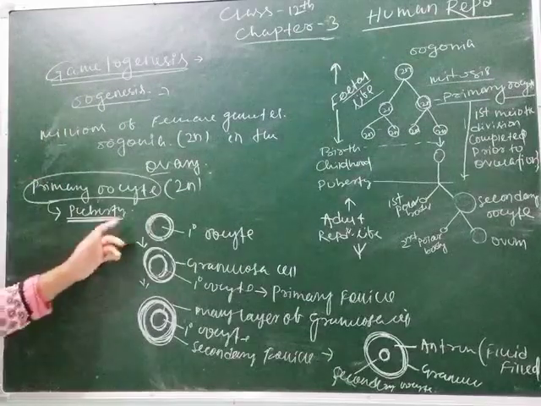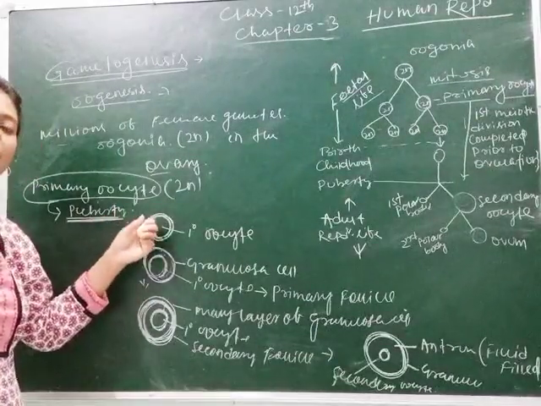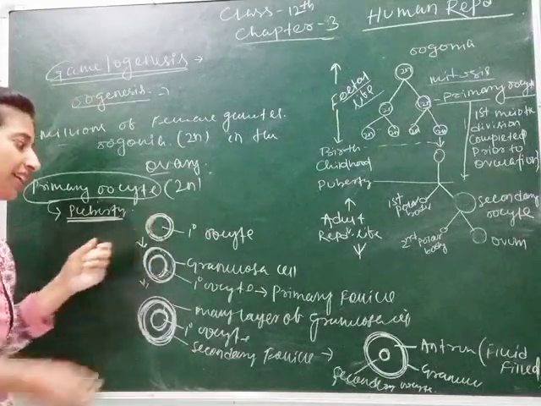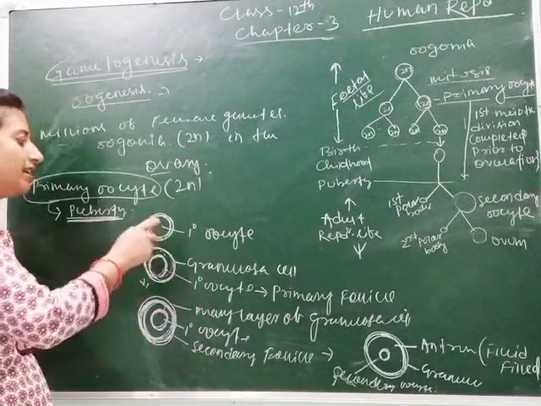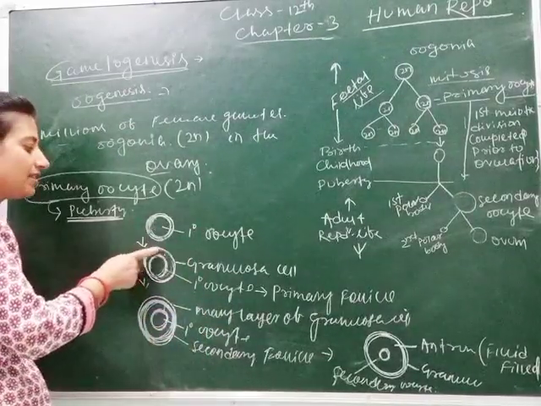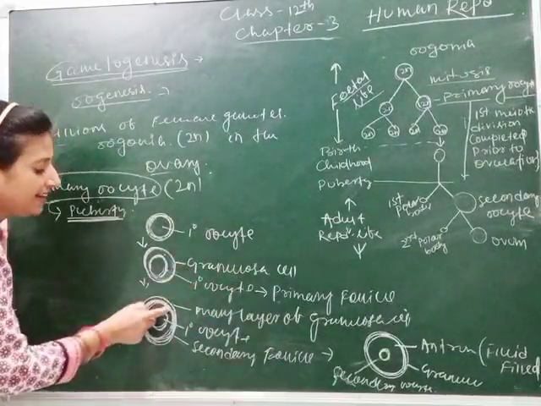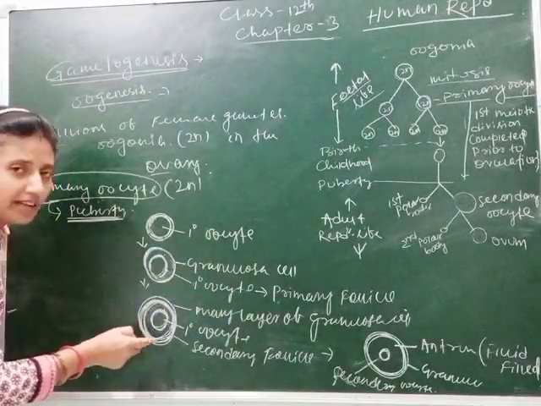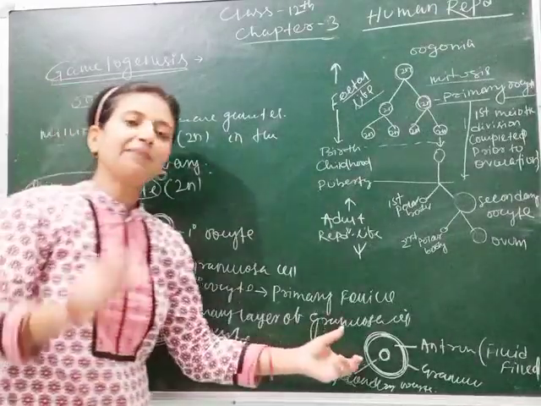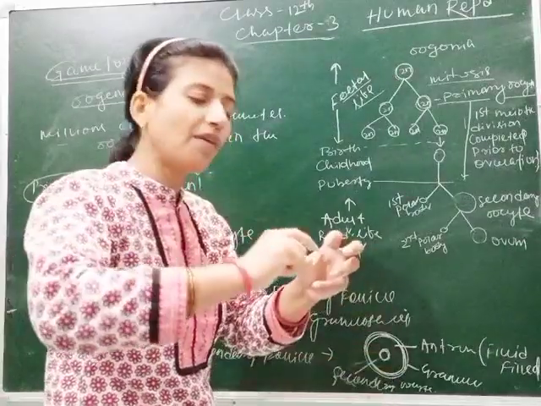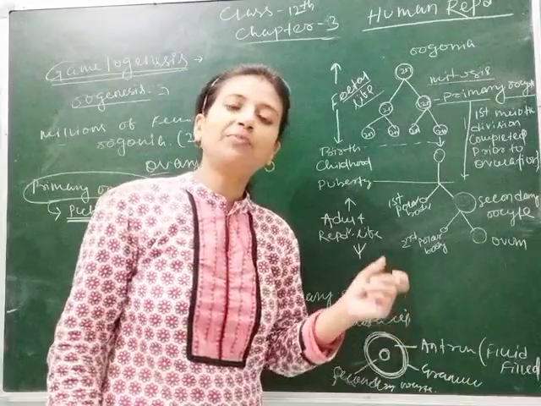Again I am repeating this. This is primary oocyte which is present inside the female body, and during puberty these changes occur. Before puberty, means before the menstrual cycle, this primary oocyte has a single layer of granulosa cell which is called primary follicle. Then when there is more than a single layer, double, triple layer of granulosa cell, it is called secondary follicle. When a fluid-filled cavity is formed between the oocyte and the granulosa layer, this is called tertiary follicle.